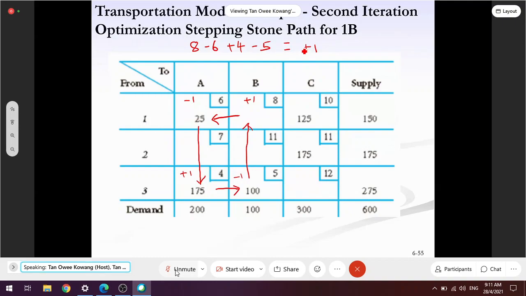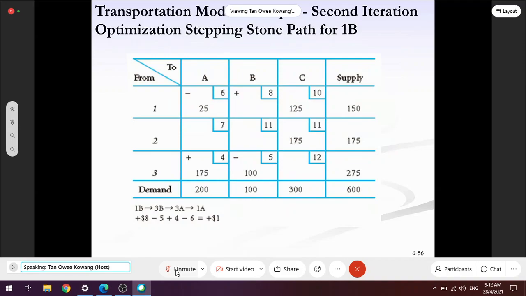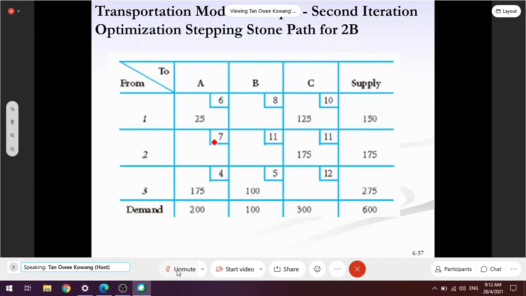Don't move. Why? Because if you move a unit to 1B, your cost will increase by 1. Okay? So this, don't move anything to 1B. All right, now go to the third one. So -1, you're right. Yes, I didn't check the answer. I think it's correct. So 2B.